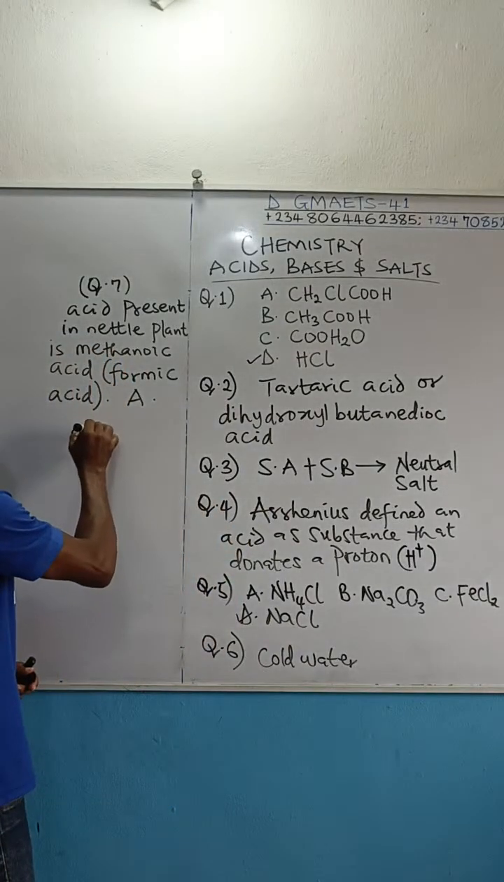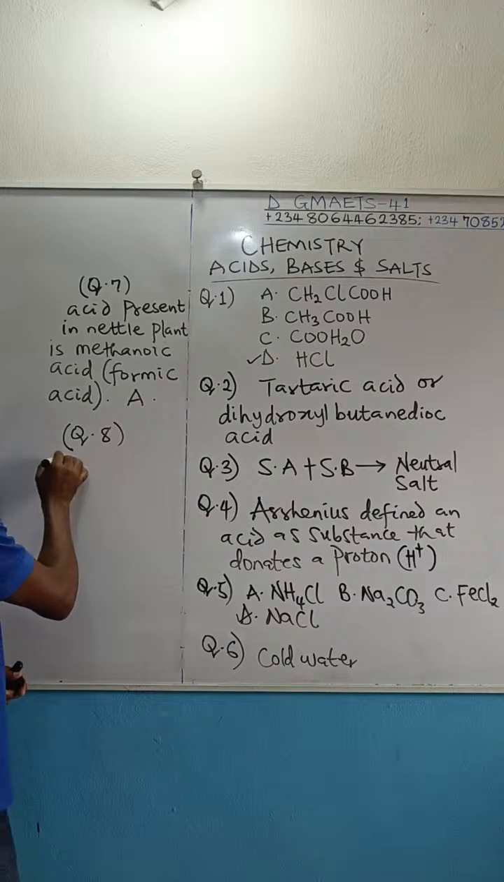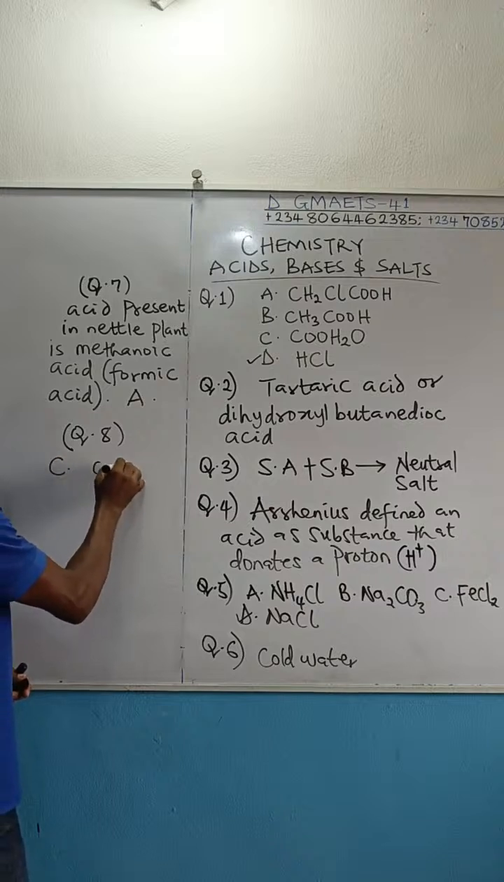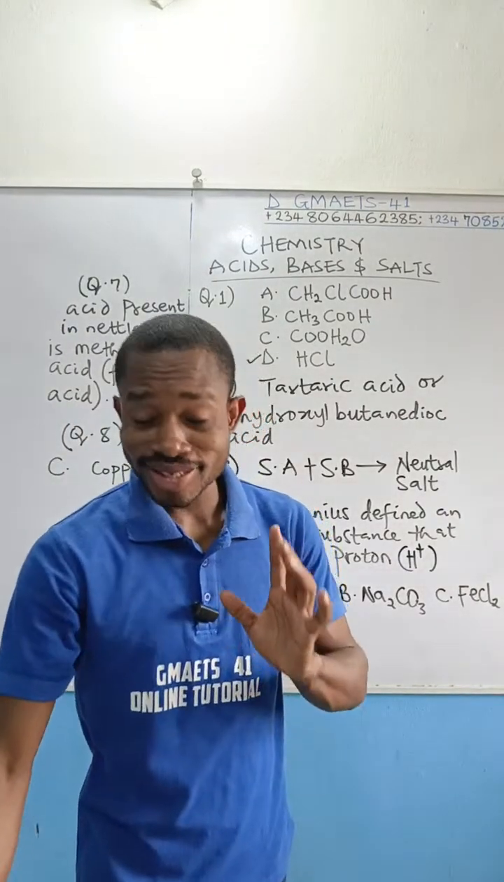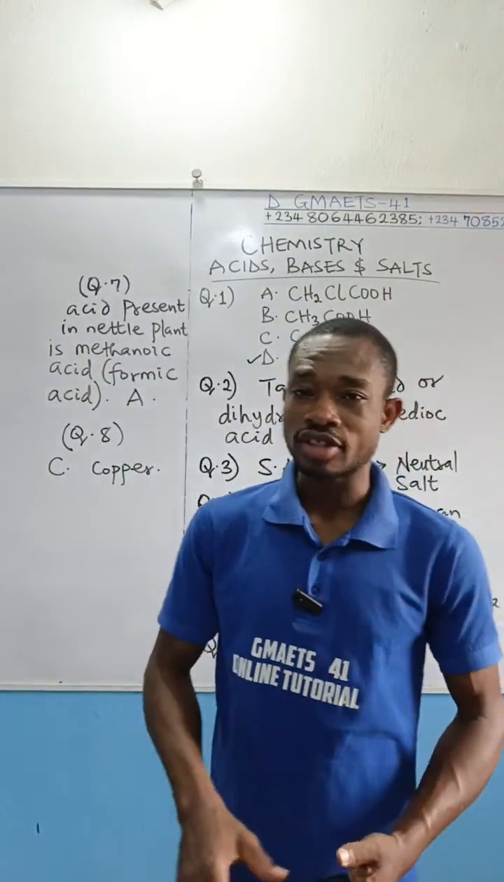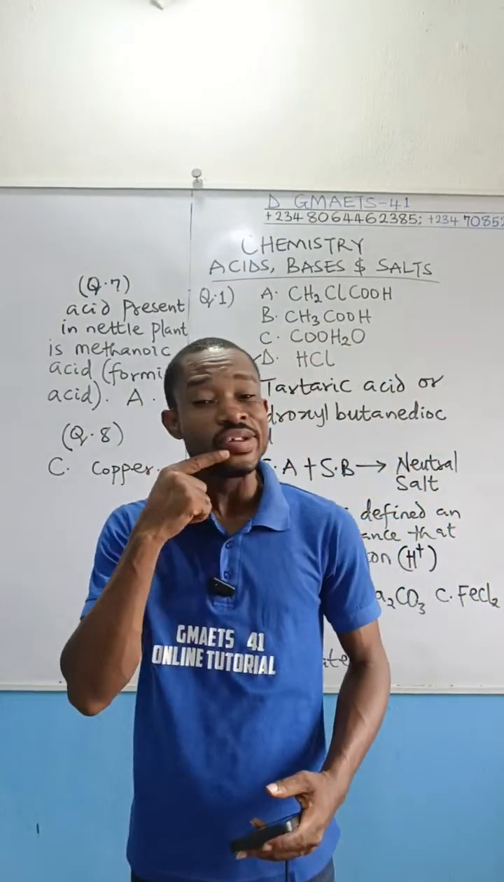Question 8. So I said that the correct answer is what? Option C, which is copper. Now, what should you know about that? Why is it that copper cannot release hydrogen gas from a dilute acid?